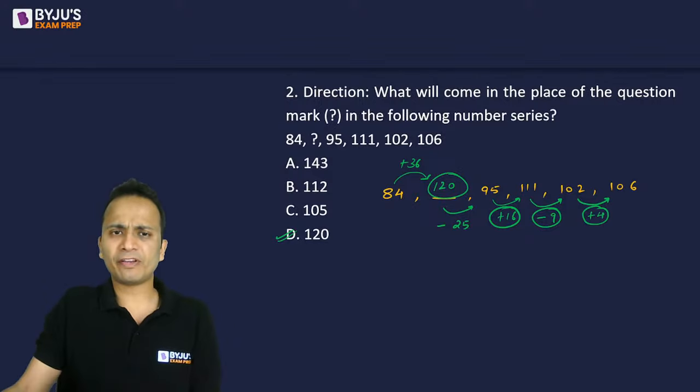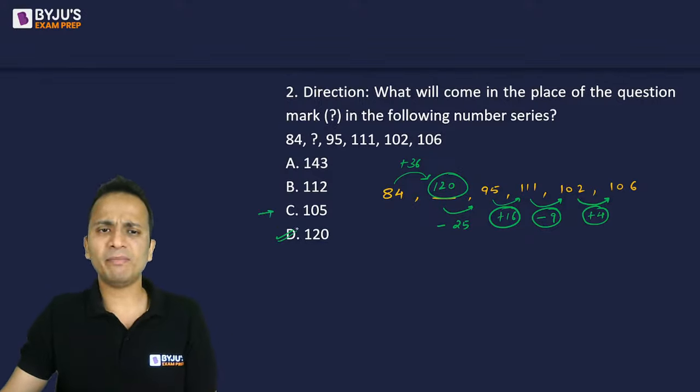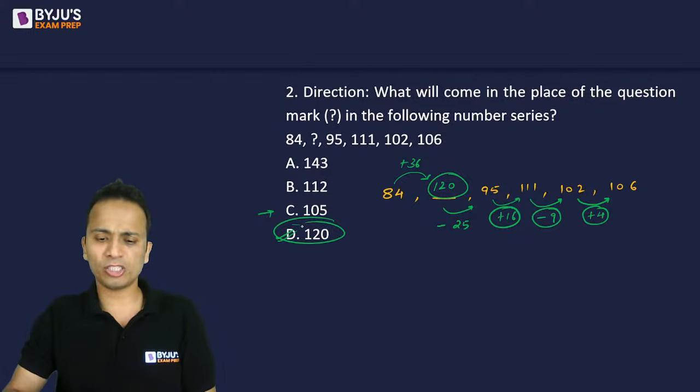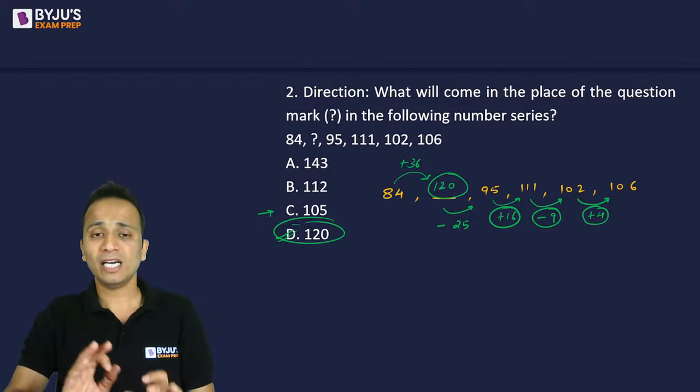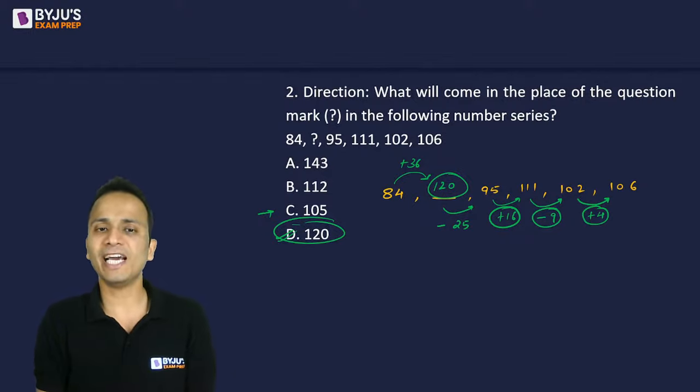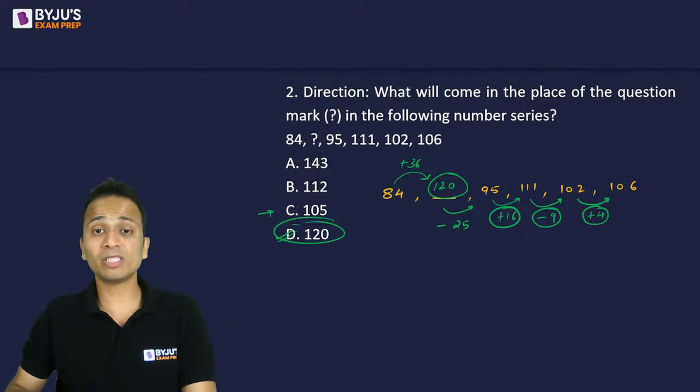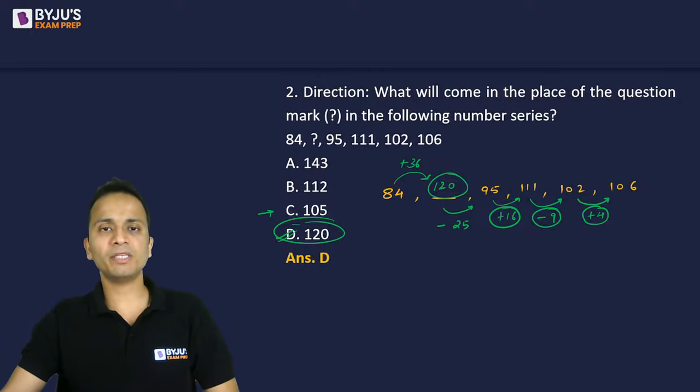Now, some of you have given answer as 105. I believe they have understood what logic I have applied and how I have calculated the answer as 120. It was easy. So, answer is option D, and let's move on to question number 3.